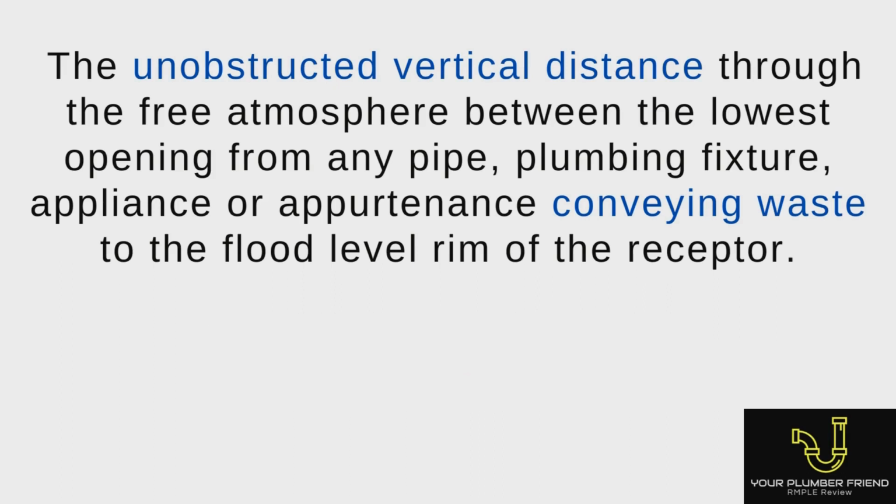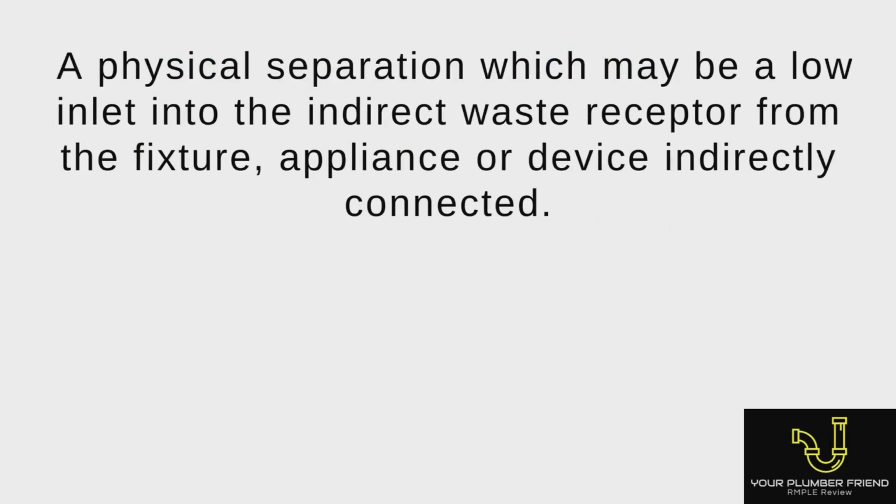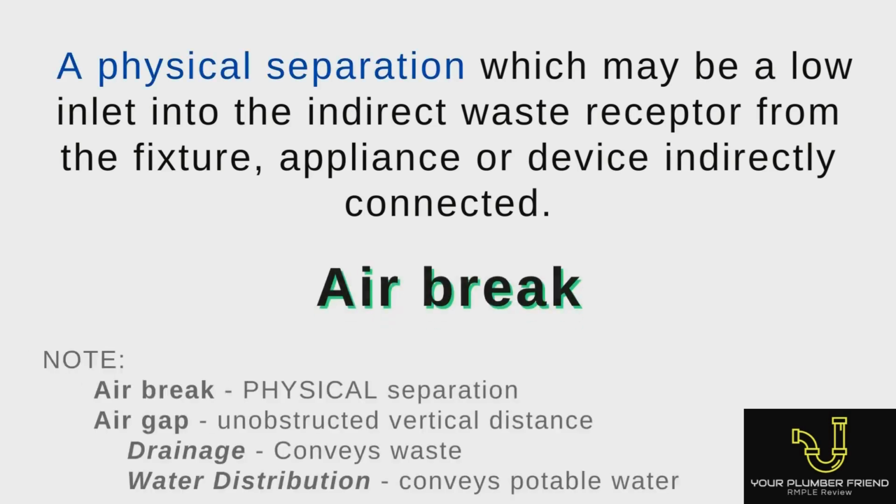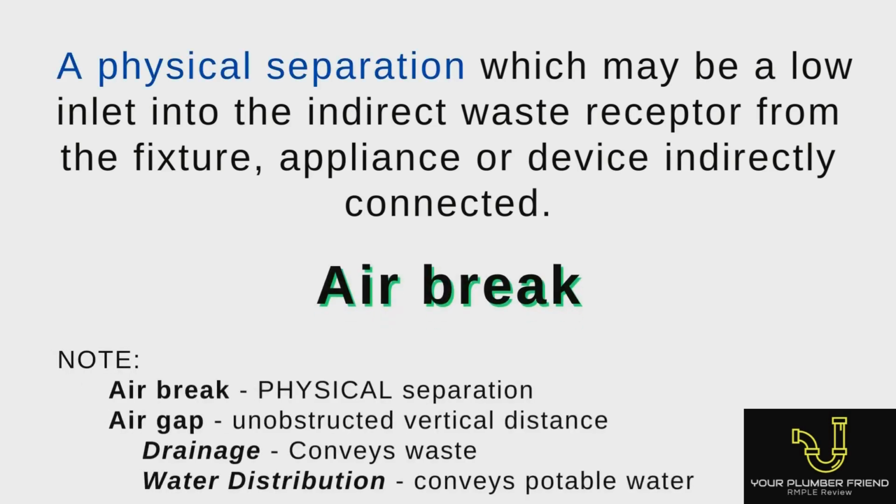Next question. A physical separation which may be a low inlet into the indirect waste receptor from the fixture, appliance, or device, indirectly connected. The answer? Air brake. Take note. Air brake, physical separation. Air gap drainage, unobstructed vertical distance, conveys waste. Air gap water distribution, unobstructed vertical distance, conveys potable water.